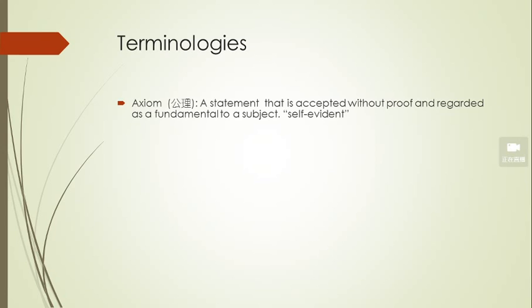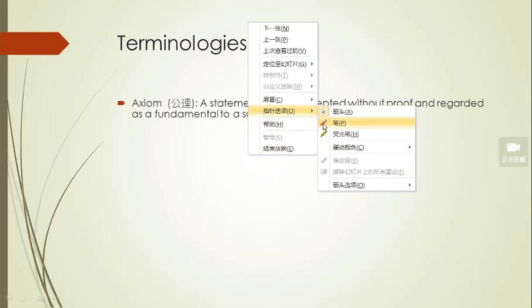So the axiom, in Chinese we call it 公理. Okay, what does the axiom mean?